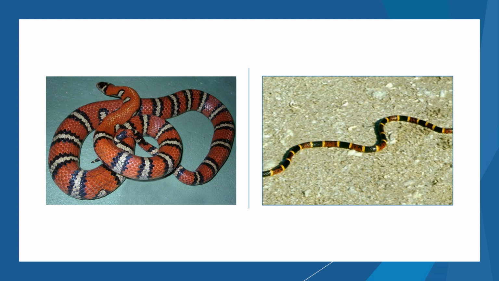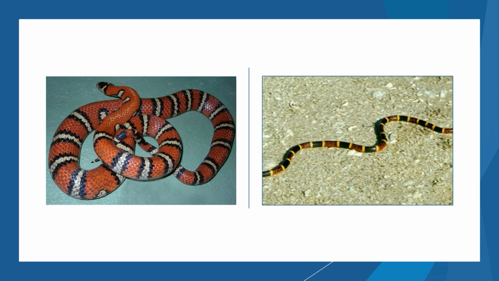This is a coral snake. This one's very venomous, and if it bit you, it could kill you. The one on the left is not venomous, and the saying for that one is, if red touches black, you're okay, Jack. So if the one on the left bit you, it would not kill you right away, but what's going on here is that the king snake is trying to look like the coral snake to fend off predators.